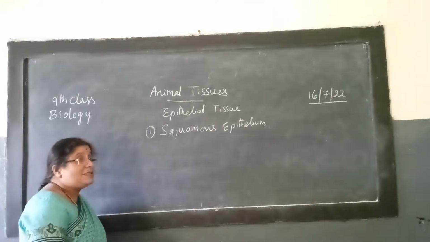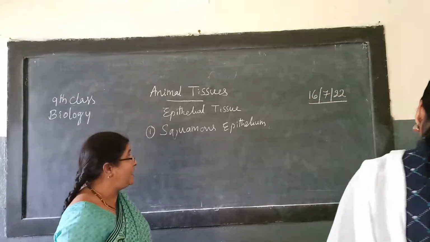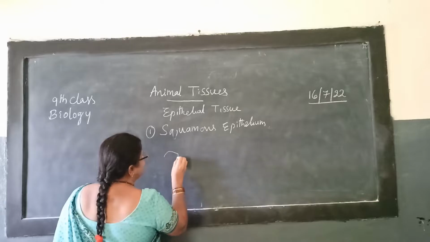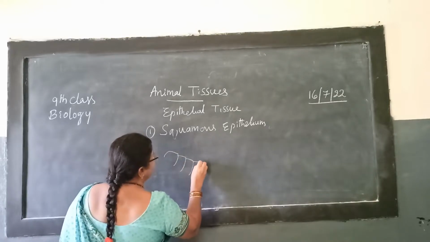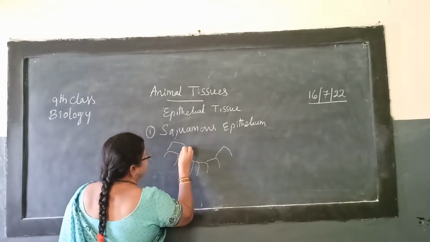So this squamous epithelium, where will it be present? The squamous epithelial cells are arranged like this, in a single layer.